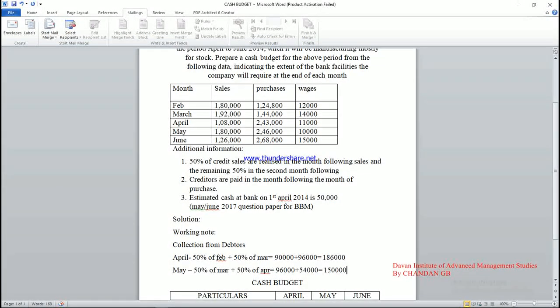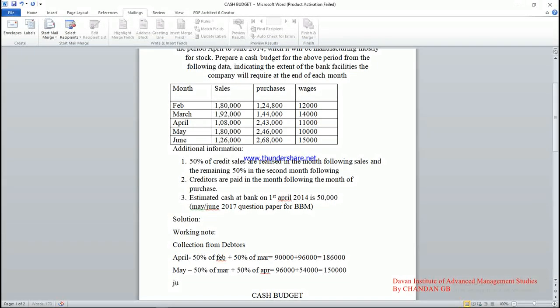Clear? Okay. Next, June. Same format, same formula: 50% of the second previous month. 50% of April plus 50% of May.